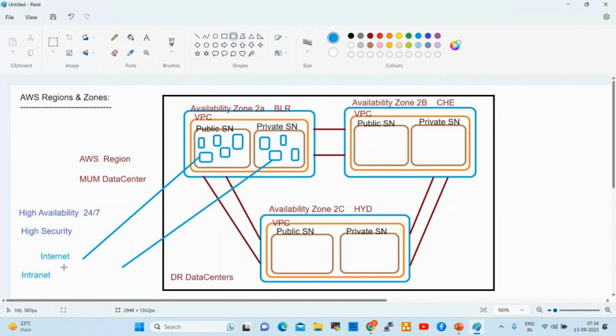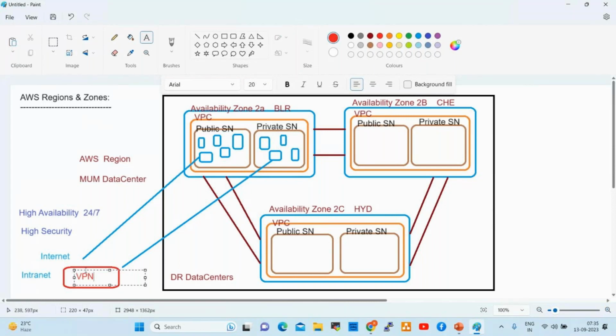Through the VPN we can connect. This is the security layer, so we can say this is the firewall. As an employee, first we connect to the VPN.